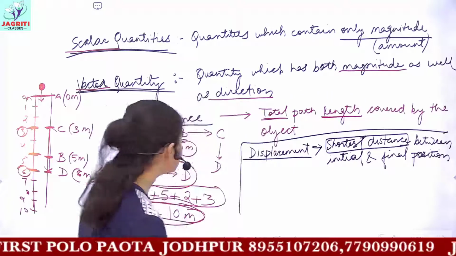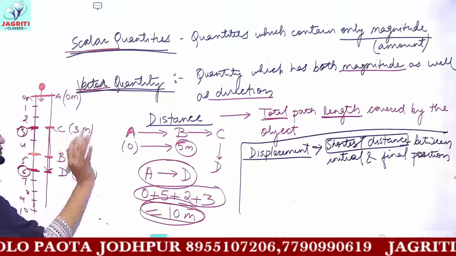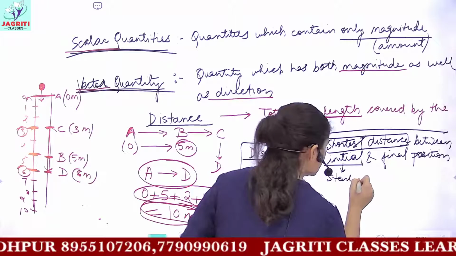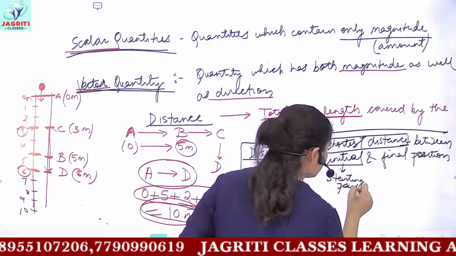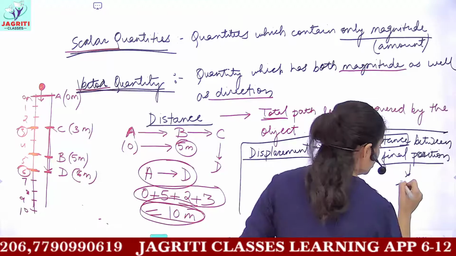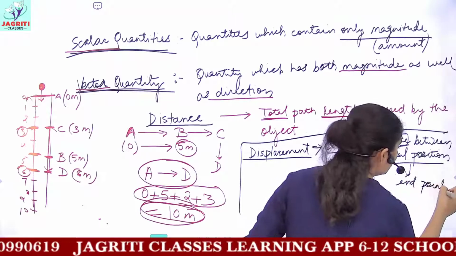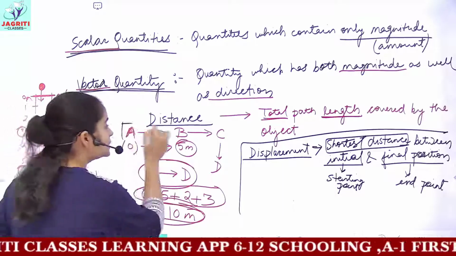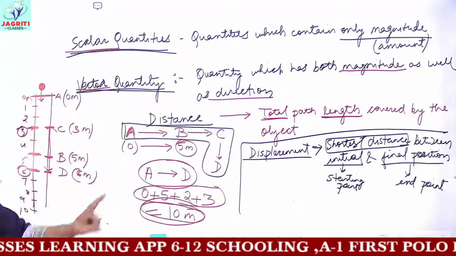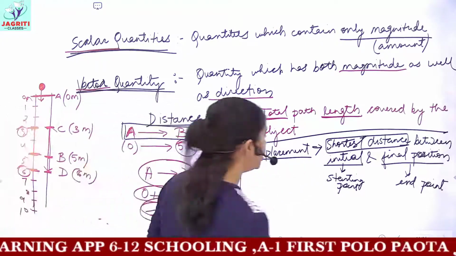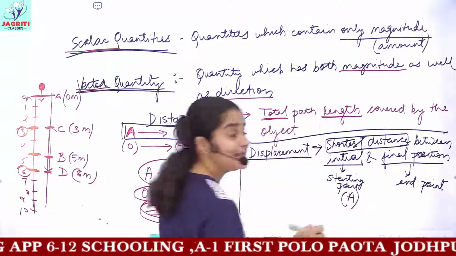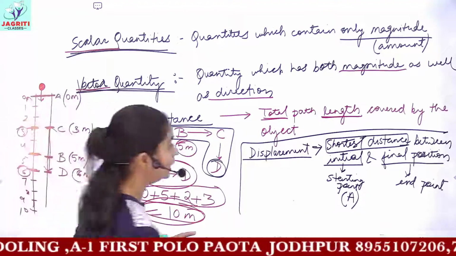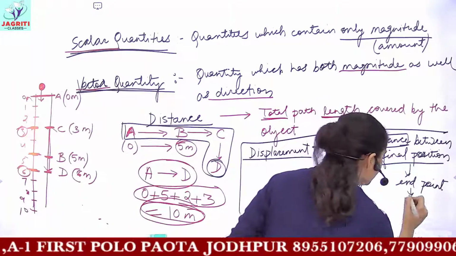This is called displacement. So can you now tell me initial, that is starting position. Initial position means starting point, starting position of the journey, and final means the end point of the journey of the object. So now coming to the same example, the object traveled this path. The object started from A, so the initial point of the journey or the starting point is A. And after traveling the path, the object stopped at point D. So here your final position or end point would be the point D.